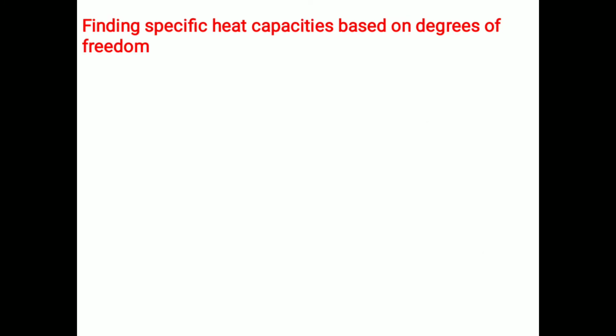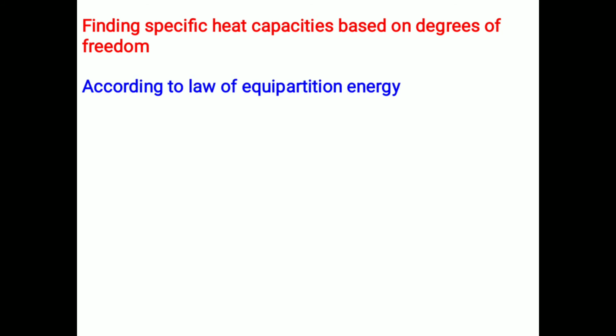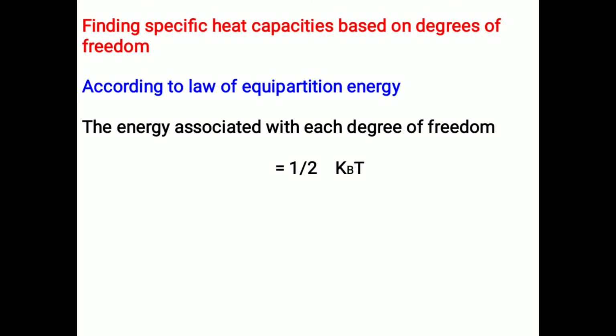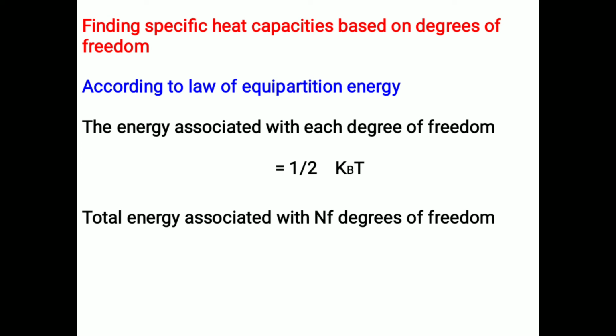Next, finding specific heat capacities based on degrees of freedom. According to the law of equipartition of energy, the energy associated with each degree of freedom is equal to half kBT. Now the total energy associated with nf degrees of freedom is given by U = half nf kBT. Therefore, U = F/2 RT since kB N is equal to R.